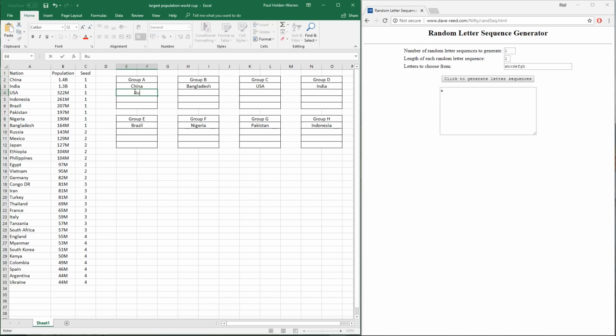So we're on to the second seeds now, and Russia have gone into Group A, and Group H will have Mexico. Group A we've already had, so I have to press it again. So Group E is going to have Japan. Group G will be Ethiopia. Group E we've already had. So Group C will be the Philippines. So it's just fascinating. We've got Vietnam, we've got Indonesia in there, we've got the Philippines in there. It's great stuff. Group F is going to have Egypt.